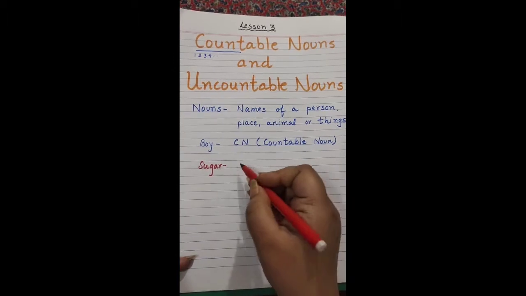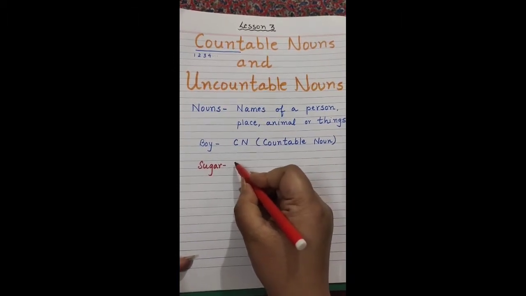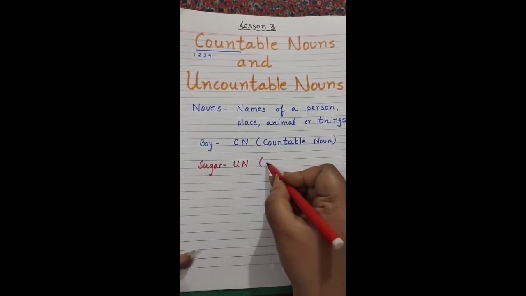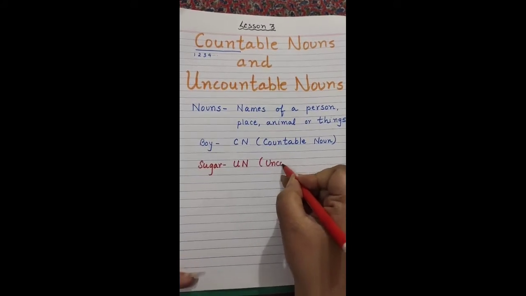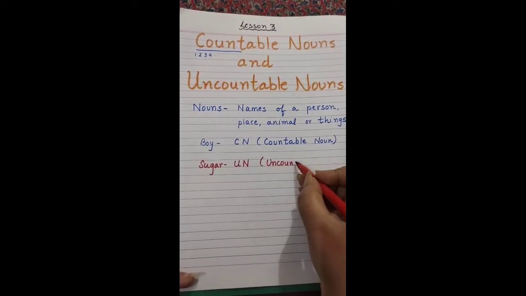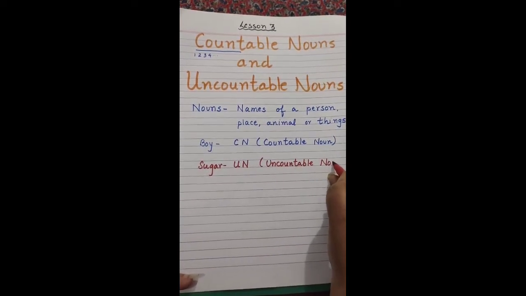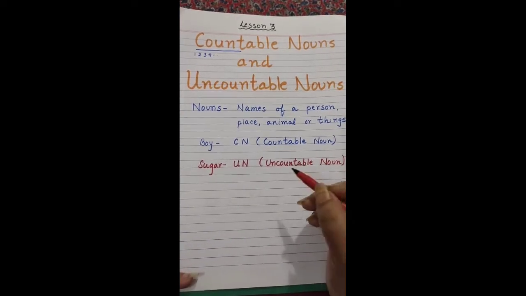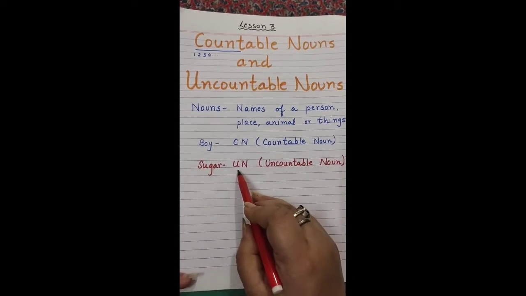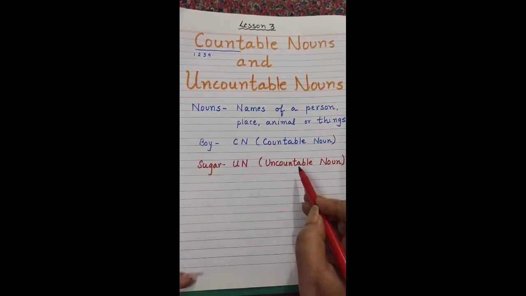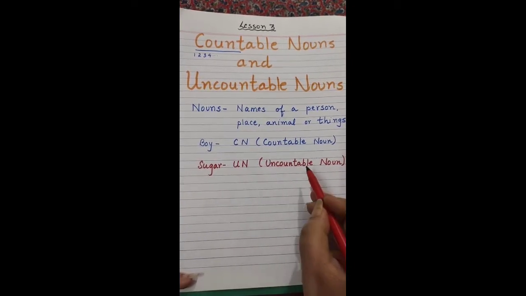No. That means it comes under the category of uncountable noun. I'm writing UN just to put it in a simpler form. So, as I told you, any noun that you cannot count, no matter what, will come under the category of